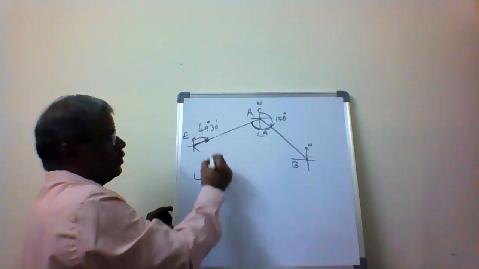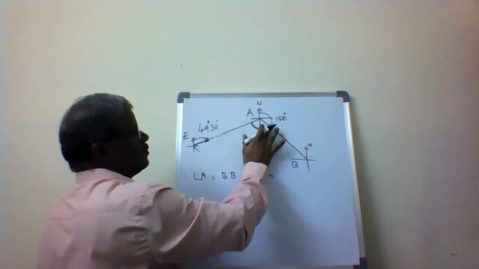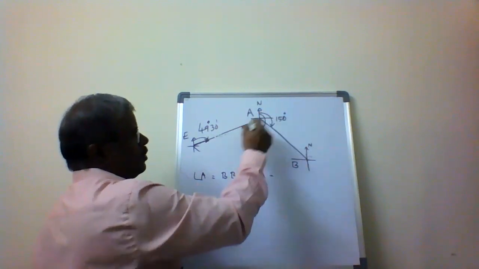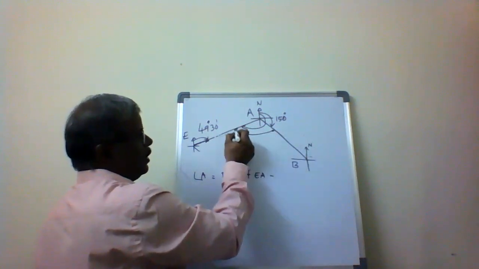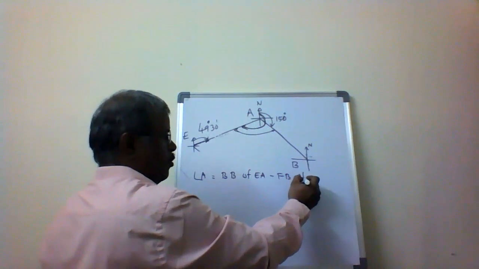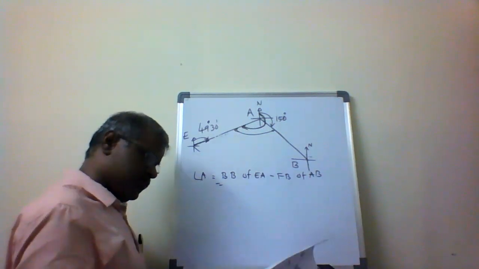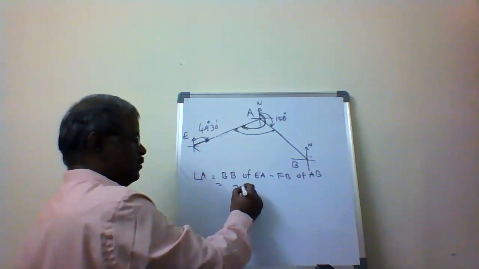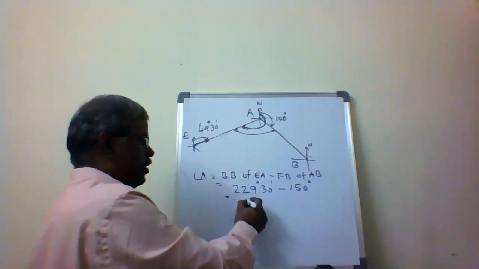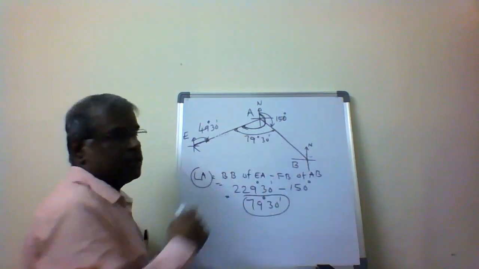Angle A is the backward bearing of EA minus the forward bearing of AB. The backward bearing of EA is 229 degrees 30 minutes, and the forward bearing of AB is 150 degrees, so that is 79 degrees 30 minutes. So angle A is 79 degrees 30 minutes.